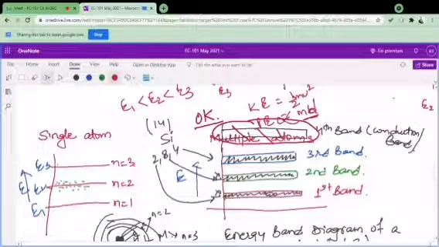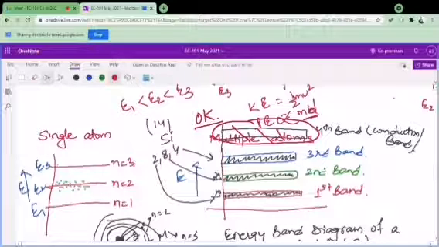In the case of 0 Kelvin, when no energy is provided to any atom, no electron will be excited from the last filled shell and last filled band. Shell और band अब एक ही चीज में डिस्कस कर रहा हूँ, although shell is a state whereas band is an energy, so there will be no electron in the conduction band, so there will be no conduction.